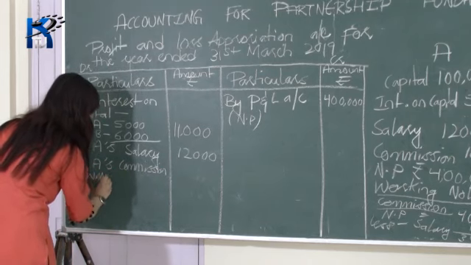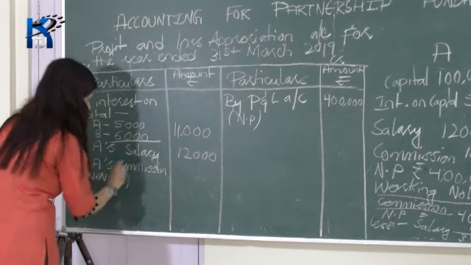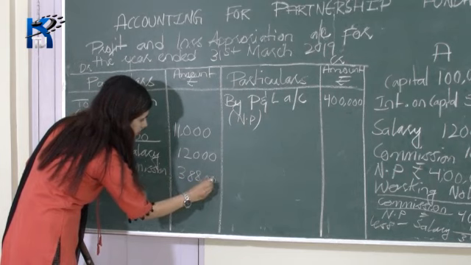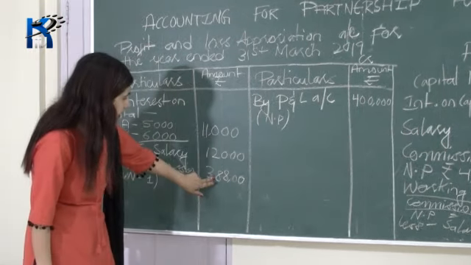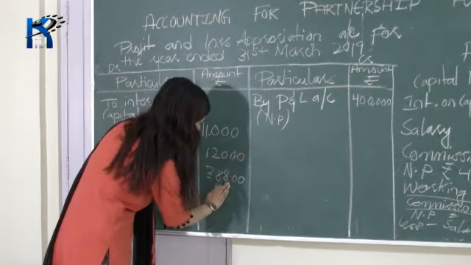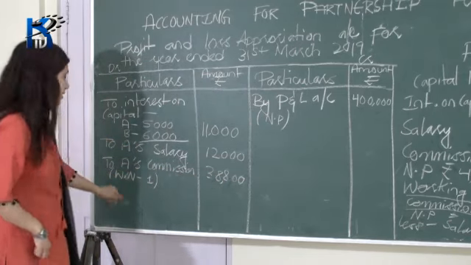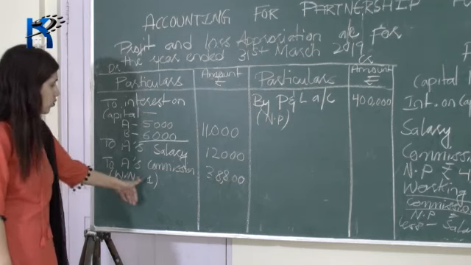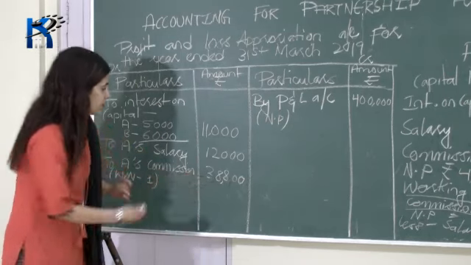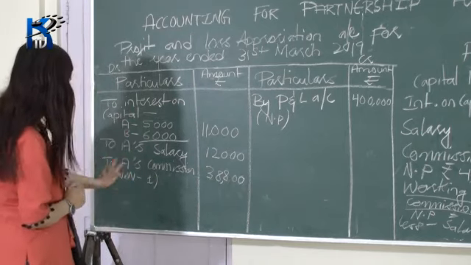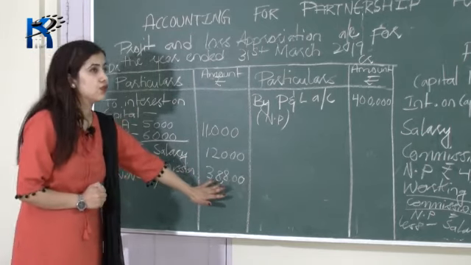So I am writing a working note 1. Write down 3,88,000. 38,800 rupees. 38,800 rupees is your commission. Okay, and give working note as well. Working note 1. 38,800 rupees is your commission. Okay, A's commission is 38,800 rupees.